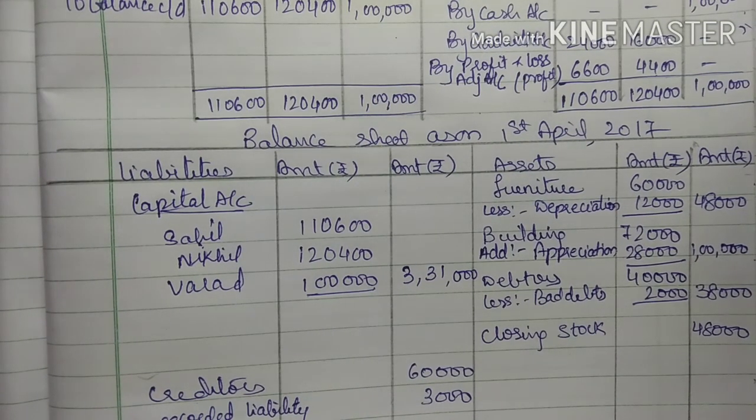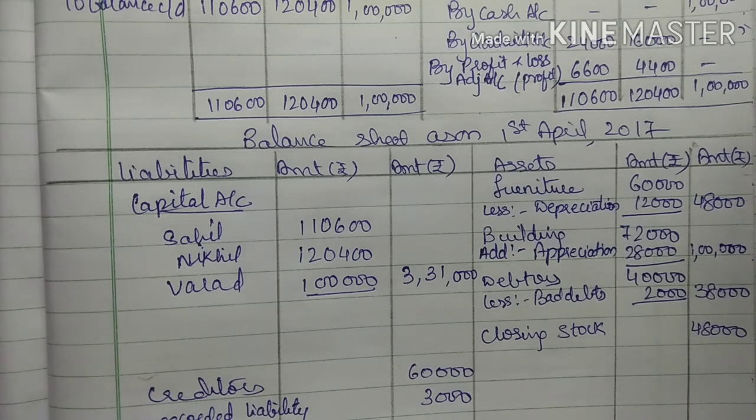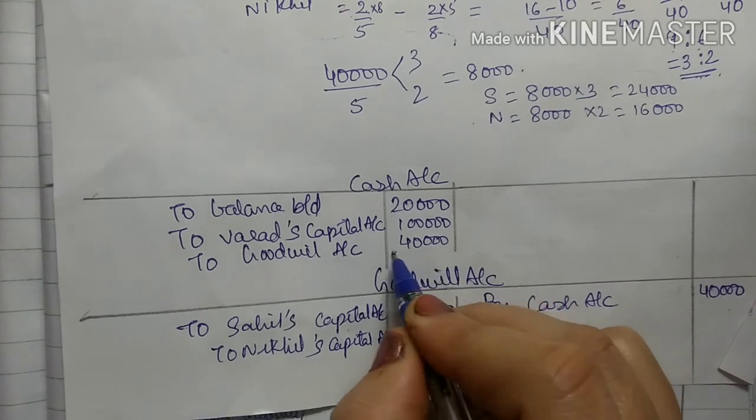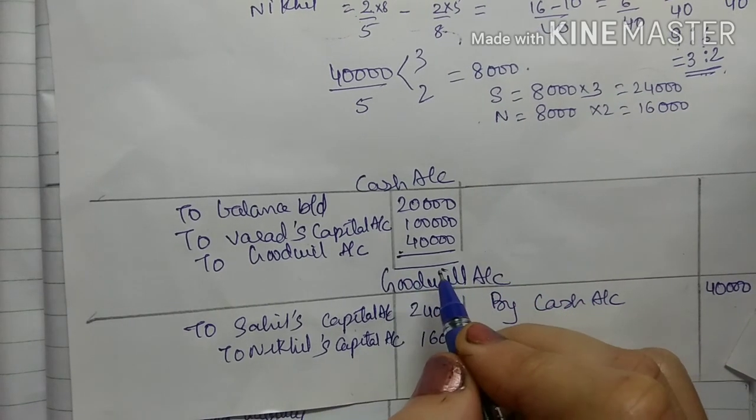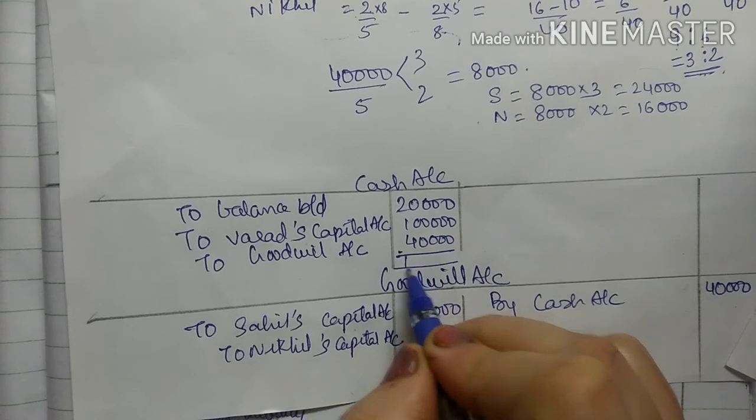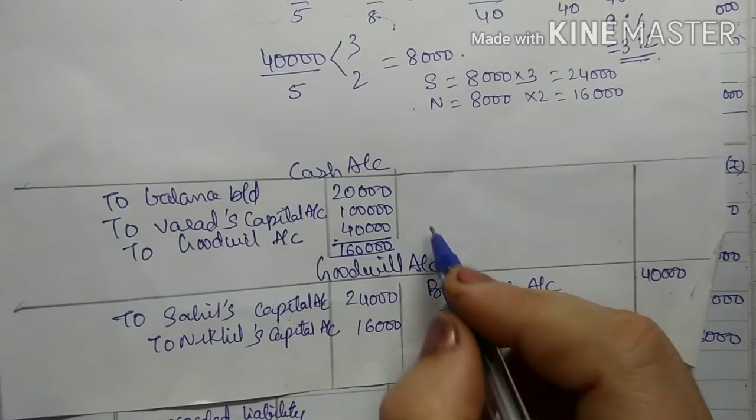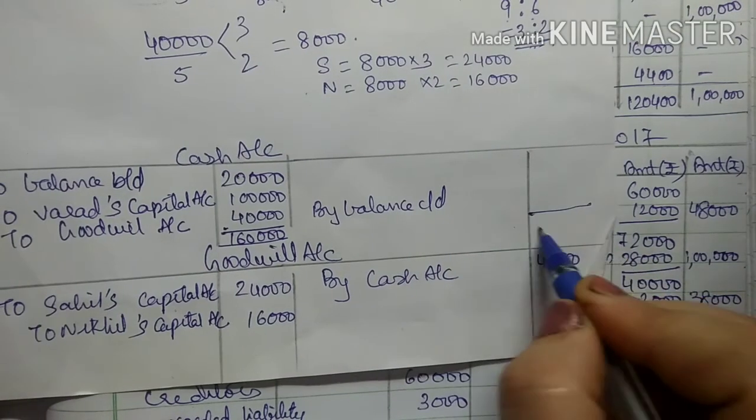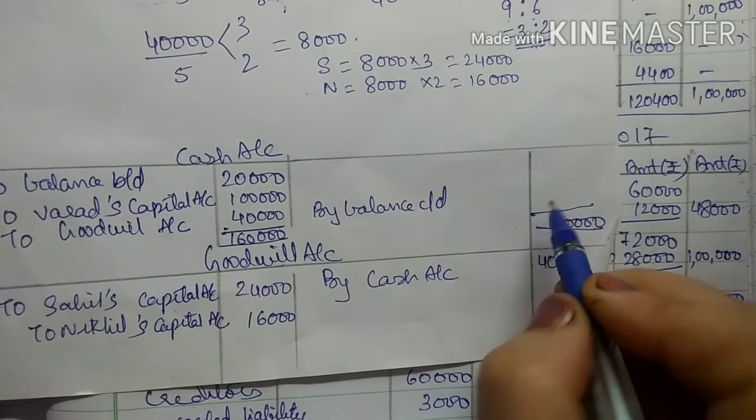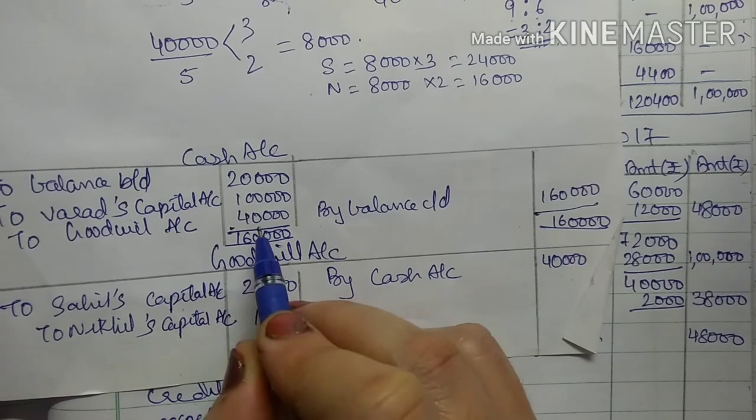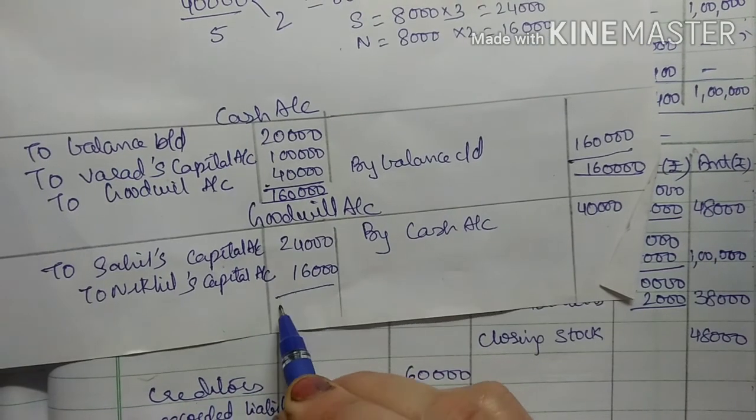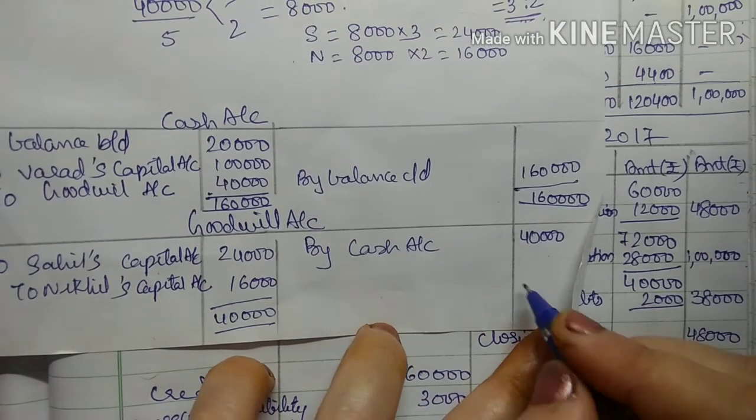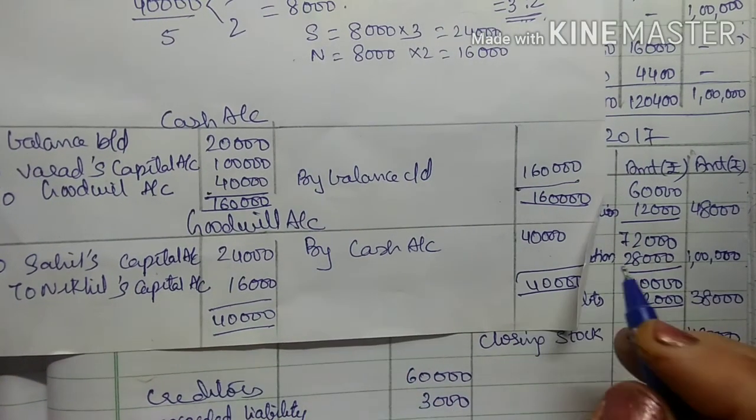But for closing the balance sheet, first we have to close the cash account and goodwill account. Now first we will close the cash account. So see here, the total of this side is 1,40,000, 1,60,000. So by balance carried down 1,60,000, nothing is to be deducted. So 1,60,000 is the cash account balance. Now this is my goodwill account, 40,000, 40,000. So in this account there is no balance.